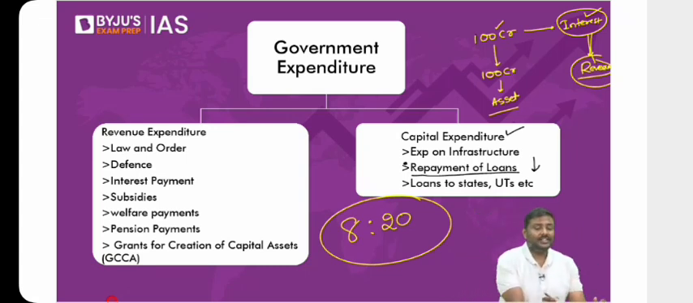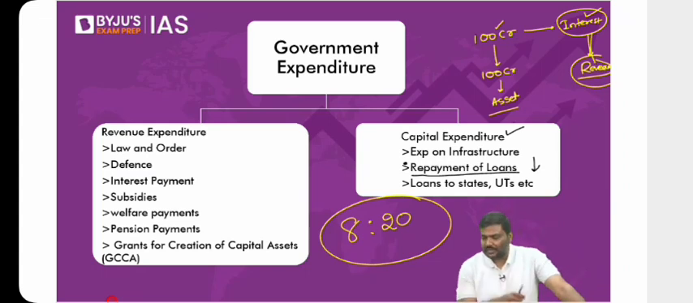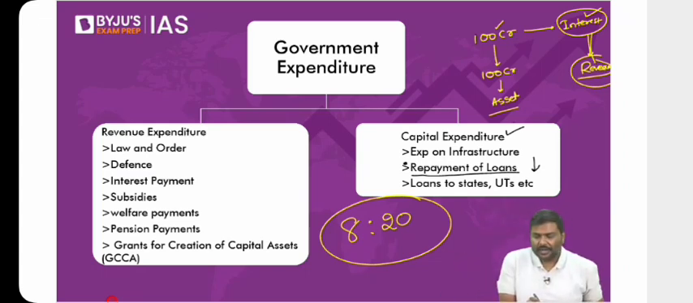Let's go to the third one: fiscal deficit. Now, what is this fiscal deficit? Simple. Fiscal deficit represents borrowings of the government. Understand this carefully.